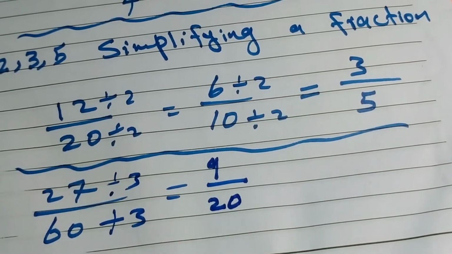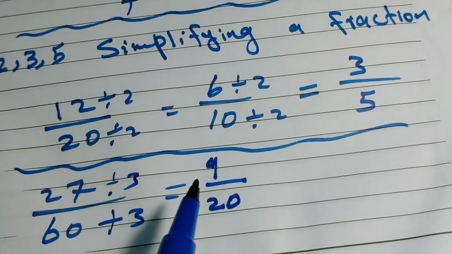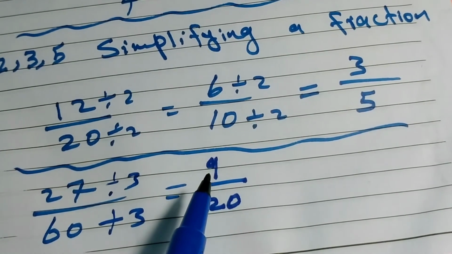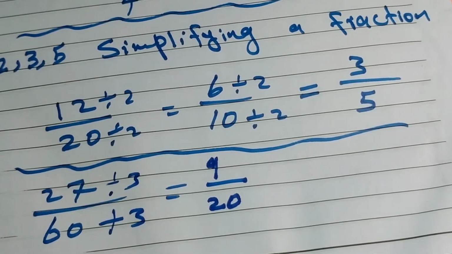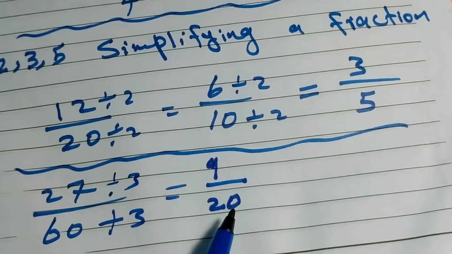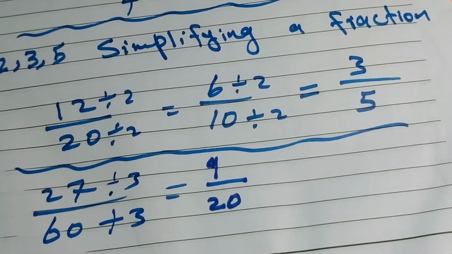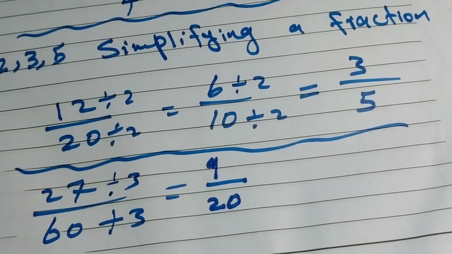So 20. So check again. 9 is divisible by 3 again, yes, possible. But 20 is not divisible by 3. And 9 is not divisible by 5 either. So we cannot simplify any more. So this is our answer, 9 over 20. Clear, my dear? So this was the simplification.